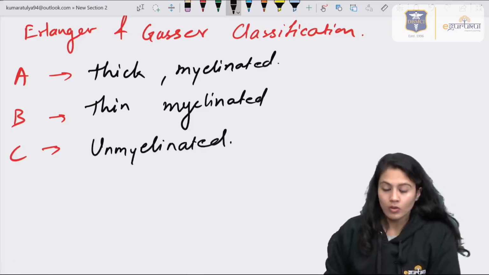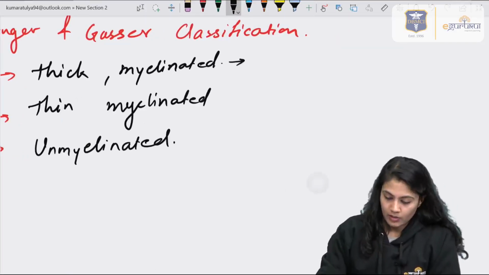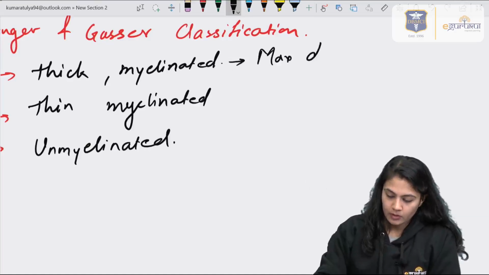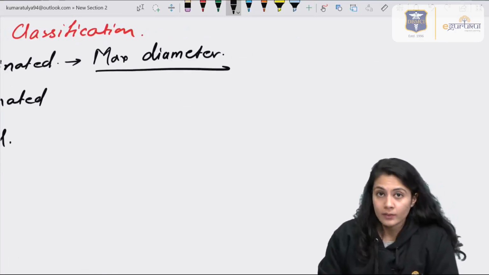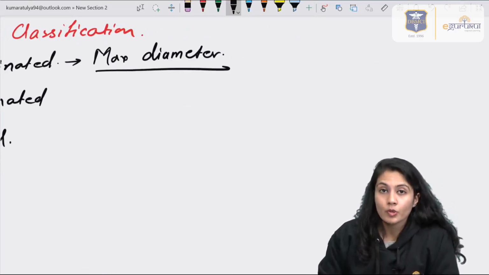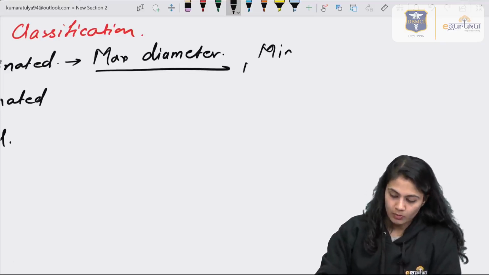If the myelination is there and these fibers are thick, having the maximum diameter, then since resistance is inversely proportional to diameter, resistance will be minimum in the A fiber.